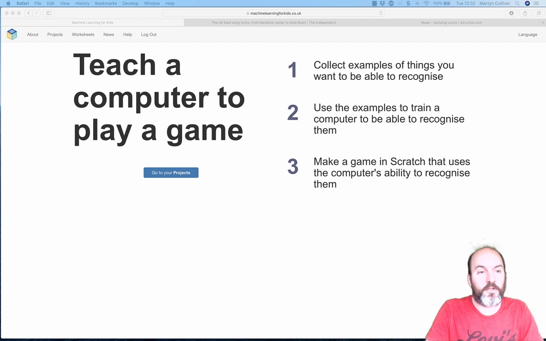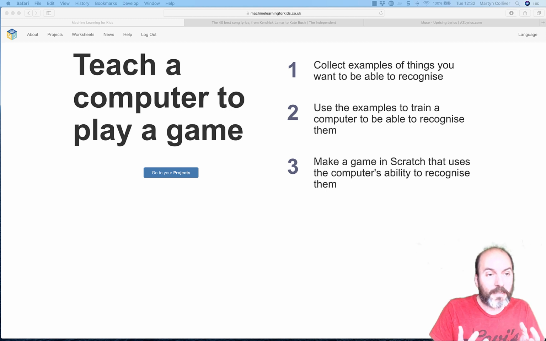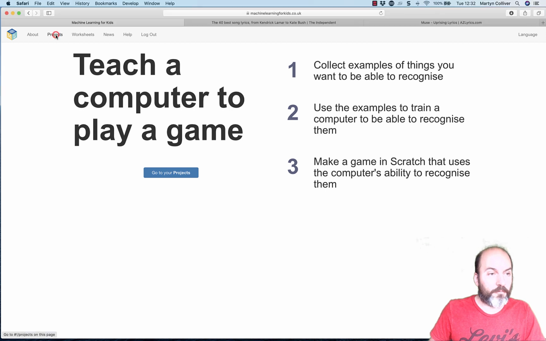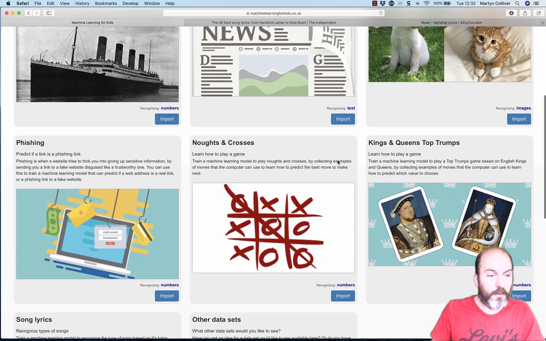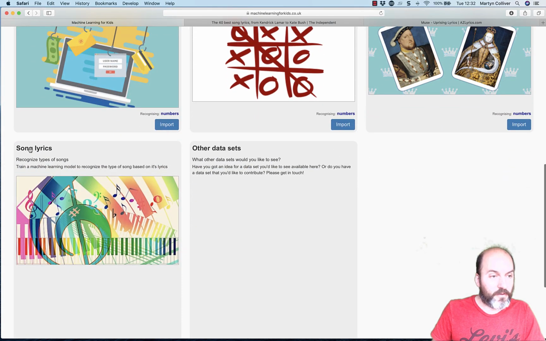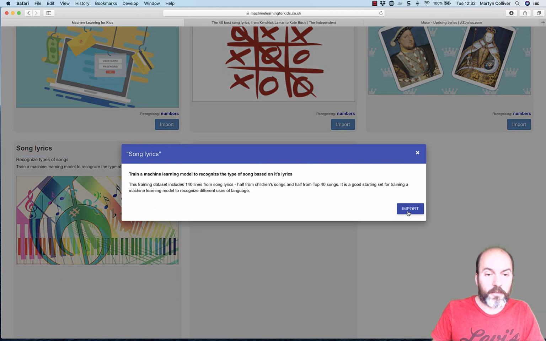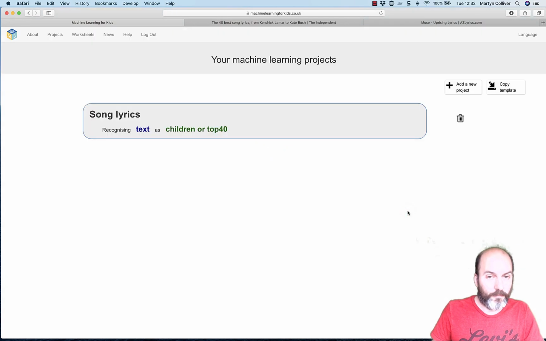We're over at the Machine Learning for Kids website, machinelearningforkids.co.uk. And we're going to try and teach a computer how it can identify, how it can classify lyrics for a song. So we're going to go across to their projects and we're going to click on copy template. I'm going to use one of their templates today. And we're going to scroll to the bottom and we're going to use the song lyrics template. And we're just going to import that into the system. Okay, so we're going to click on song lyrics and let's have a look.